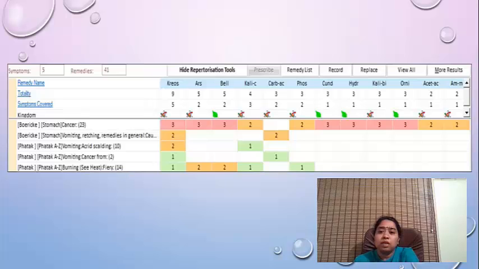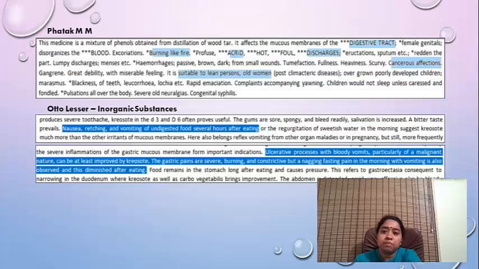Now when I repertorized it, the first choice of the repertory was creosotum, so I chose to read creosotum from the Materia Medica. In Phatak's Materia Medica it was given that it affects the mucous membranes of the digestive tract and female genitals, deorganizes the blood, with excoriation, burning like fire, profuse, acrid, hot, foul discharges.